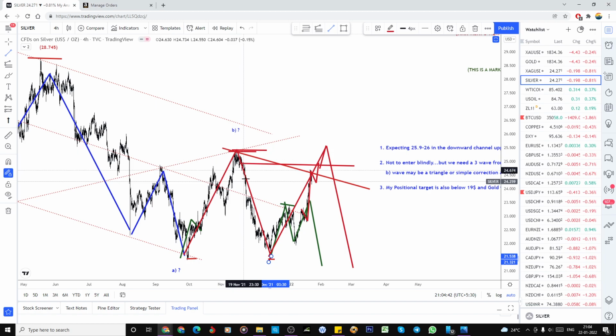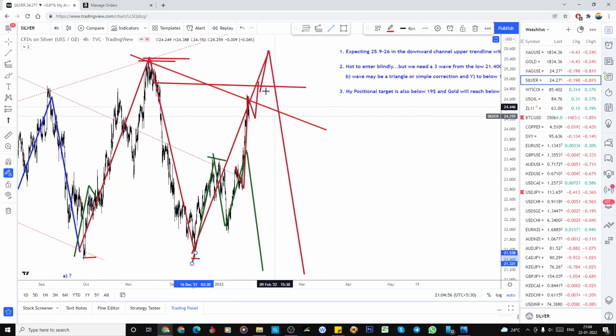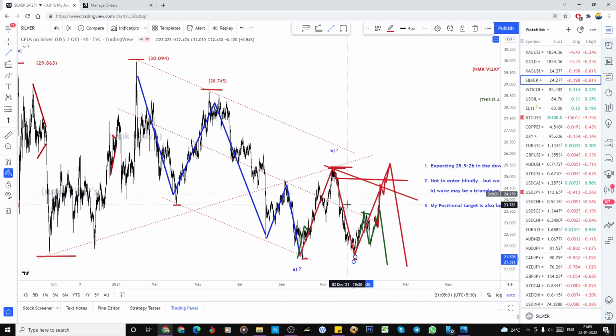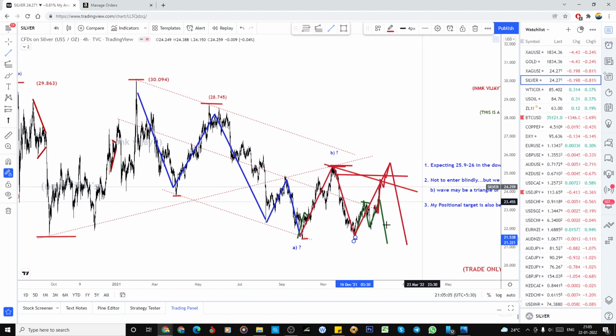So here we have to make this an impulsive wave, meaning this could be the correction, not to break this low, not to break this high. So I'm making this as a stop loss. If it reaches this 24.25, we need to be on the sell side. I'm looking for the target nearly here, around $20 I'm expecting. So this one is A, B, C, 1, 2, 3, 4, 5, like that. 1, 2, 3, 4, 5. This is the A, and we are in the B wave.